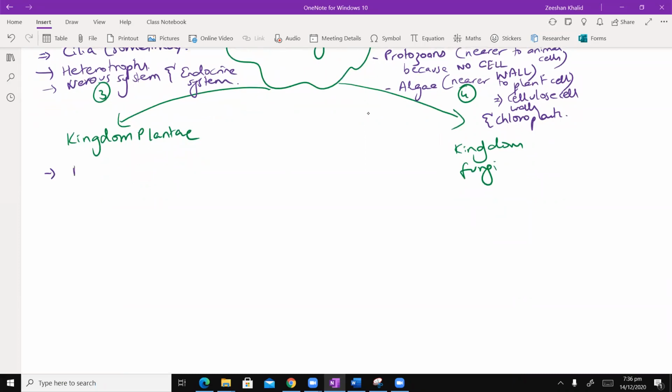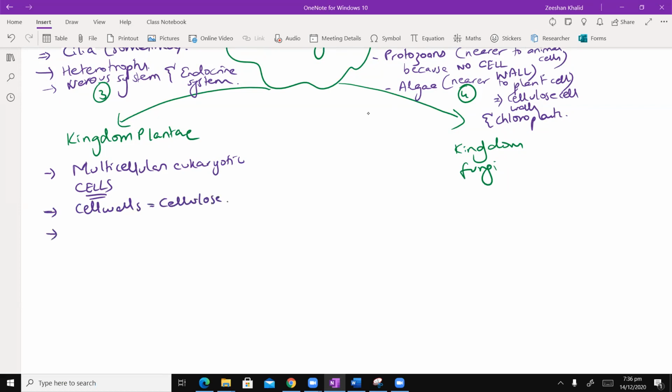So number one, of course, the plants, they are multicellular eukaryotic organisms. Okay, they're multicellular and they're eukaryotic. And of course, talking again at cellular level, they have cell walls, which are made up of cellulose.